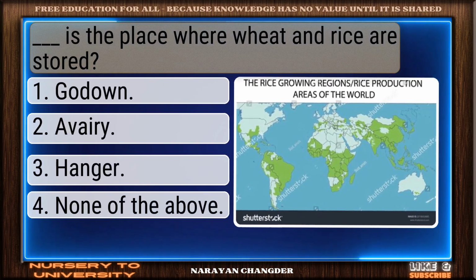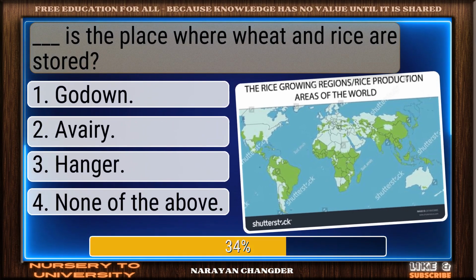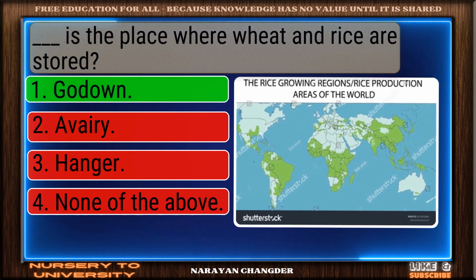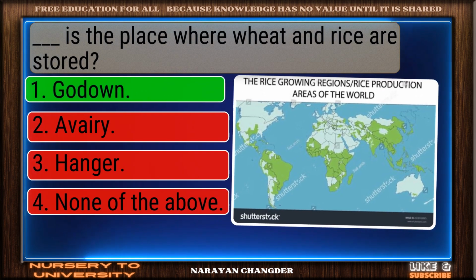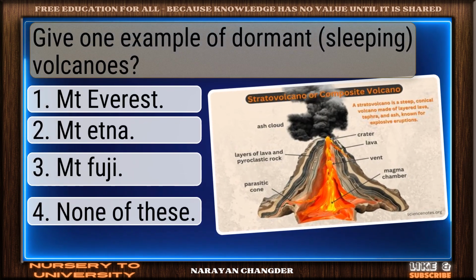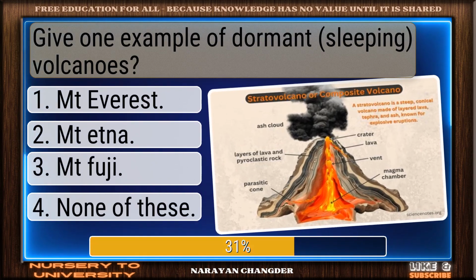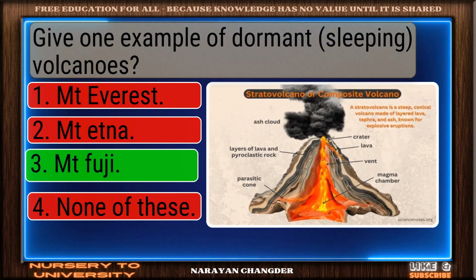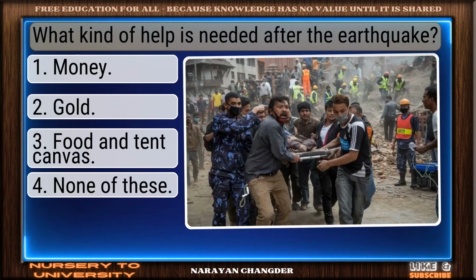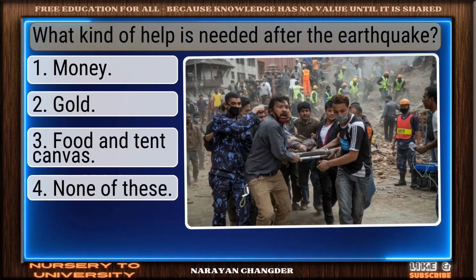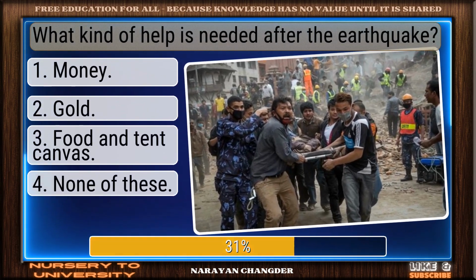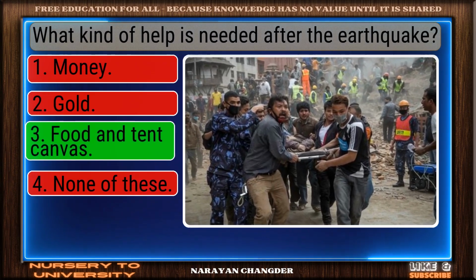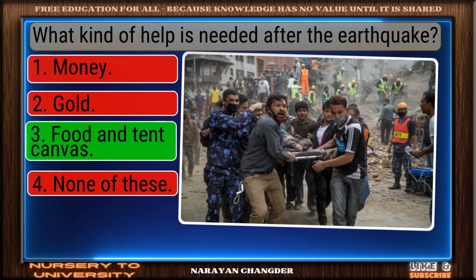Dash is the place where wheat and rice are stored. Nice selection. Godown is the correct and valid answer. Give one example of dormant volcanoes. Smart pick. Mount Fuji is the correct choice. What kind of help is needed after the earthquake? Strong choice. Food and tent canvas is the right answer.